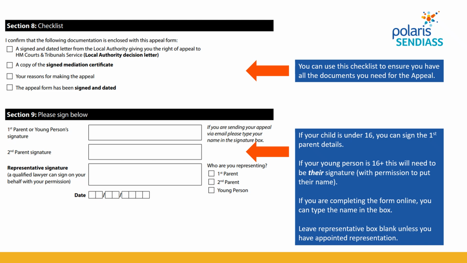Section 8 is a really helpful checklist, so you're going to go through here and make sure that you have either printed and posted or attached to your email, ready to attach the following documents. And then section 9 is where you sign. So that is the parent, or if the young person is over 16, it's the young person that signs that first box. And then if there is a second parent involved in the appeal, they sign the next one. And then if you have a representative, the representative signs the bottom box, and that would only be if it was a qualified lawyer who was representing you in the appeal, and you have to do that with their consent.